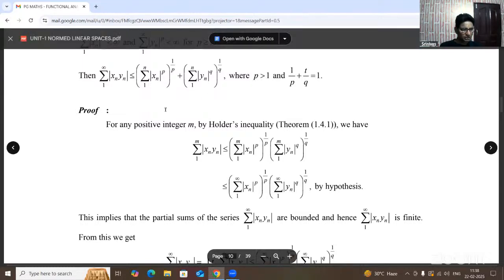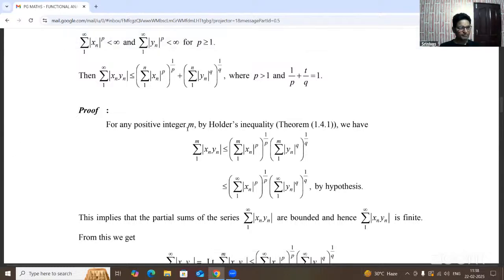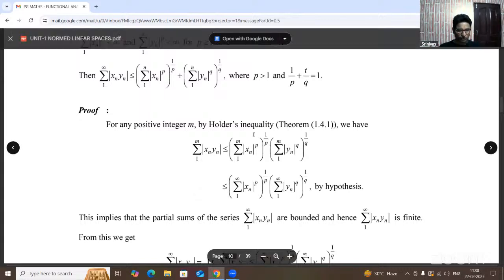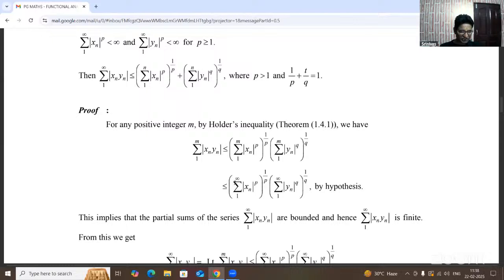Okay. Now, for any positive integer m, being any one of the positive integers, by the Hölder inequality, already from the Hölder inequality assumption given in the statement above, summation mod xi yi is less than or equal to summation mod xi whole power p and whole power 1 by p, summation mod yi whole power q and whole power 1 by q. So this value is less than or equal to, from the above theorem in the first equation, summation mod xi whole power p and whole power 1 by p into summation mod yn whole power q and whole power 1 by q. Okay.